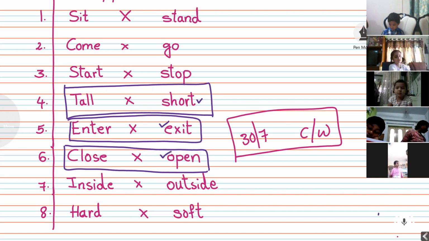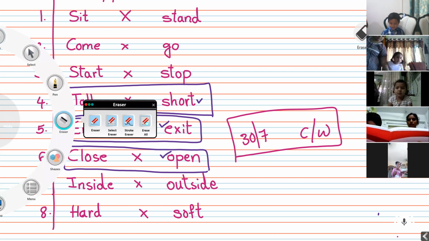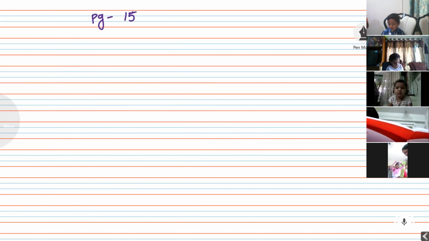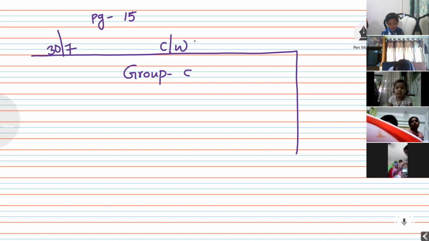Now take the page number 15. 1, 5. Let me erase this first. Okay. Now which page number? Page number 15. Page 15. Group C. Come on, write date there. What you have there? Group C. Write the date again. 3/7 and CW. Fast. Write date on the top of the page.